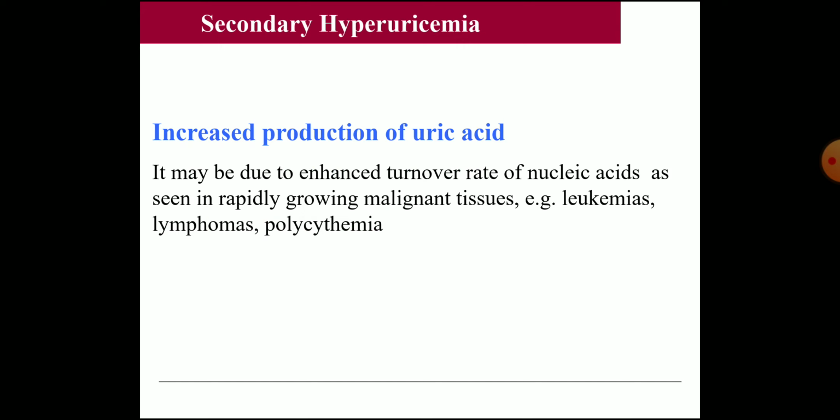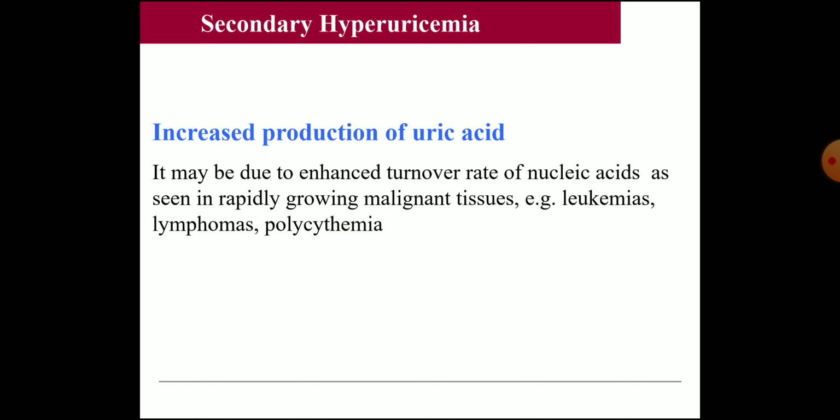The secondary causes are those where there is excessive production, for example leukemia. It may be due to enhanced turnover of nucleic acids, as in rapidly growing malignant tissues, that is in leukemias, lymphomas, and polycythemia. These are conditions where excessive cell growth occurs, so naturally there will be cell turnover also, and so there will be excessive production of uric acid. And also when you are treating cancer, tumor lysis or cell lysis occurs, which also increases the production of uric acid.